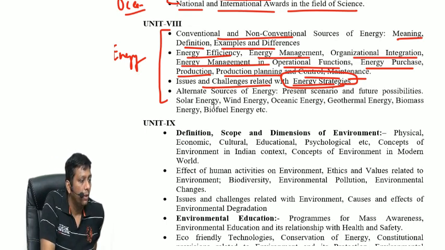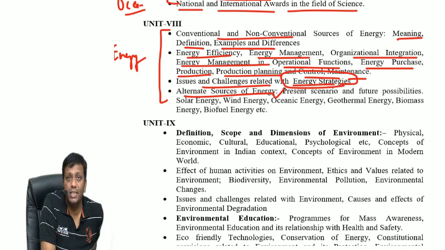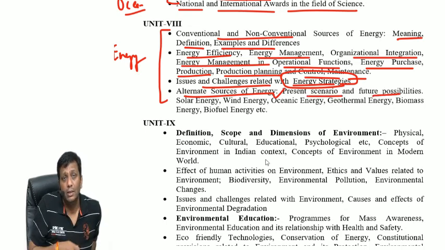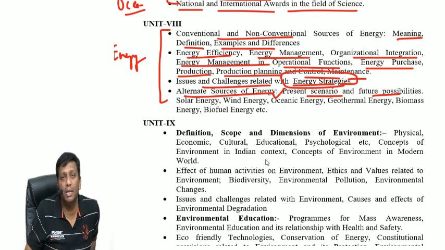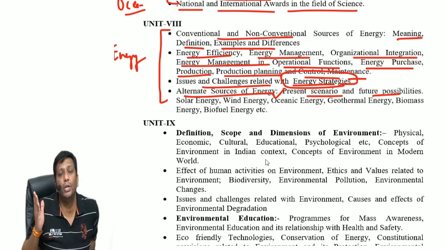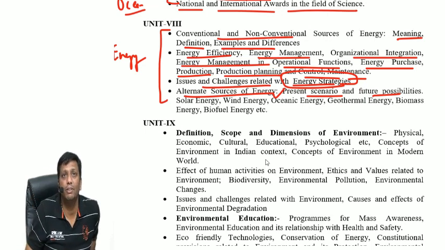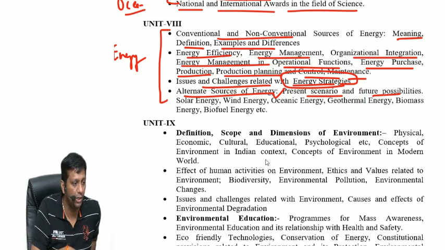Okay. Alternate sources of energy. What about the present scenario and future? India's target was around 175 gigawatt by 2022, and today there have been some changes in the renewable energy growth of India, just like around 222 gigawatt. That was India's target for 2022. In that way, you should have knowledge.